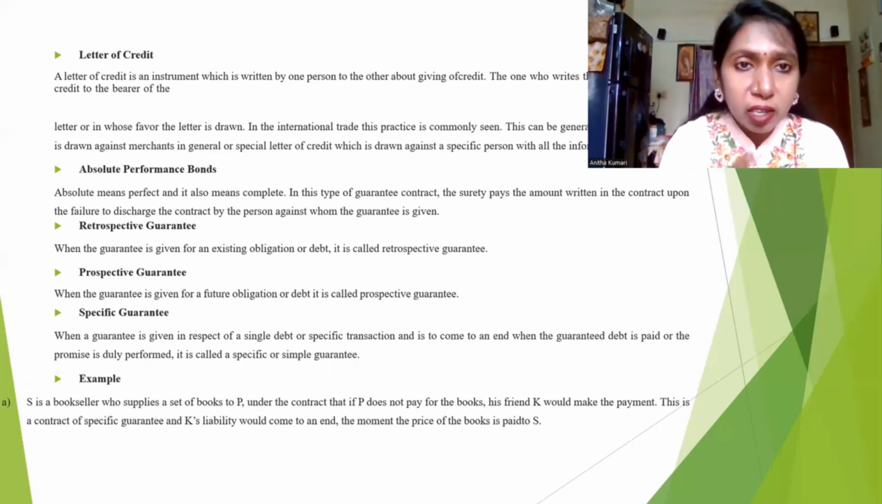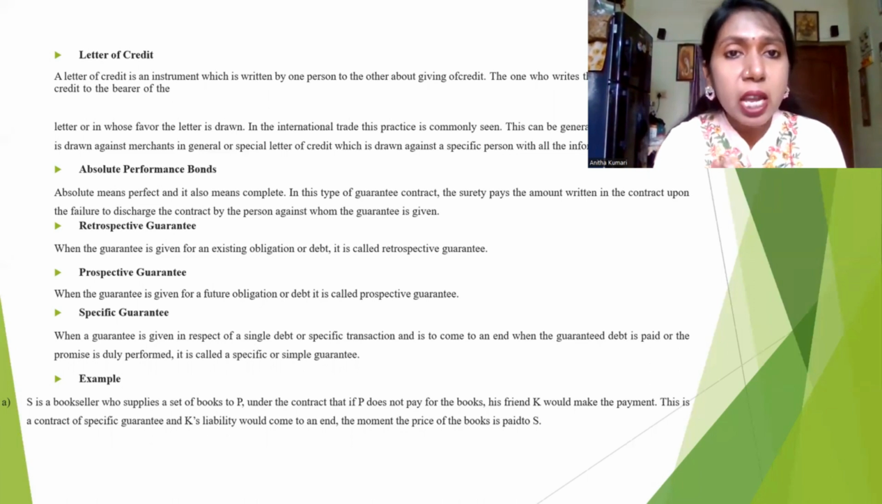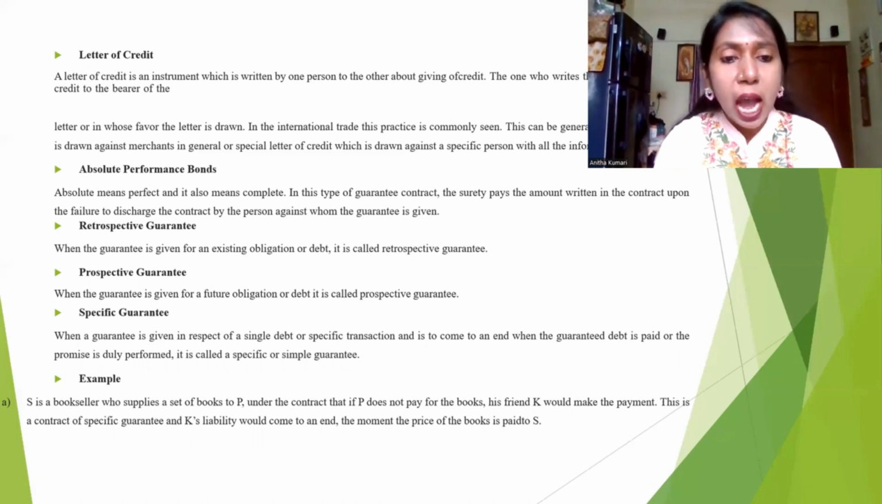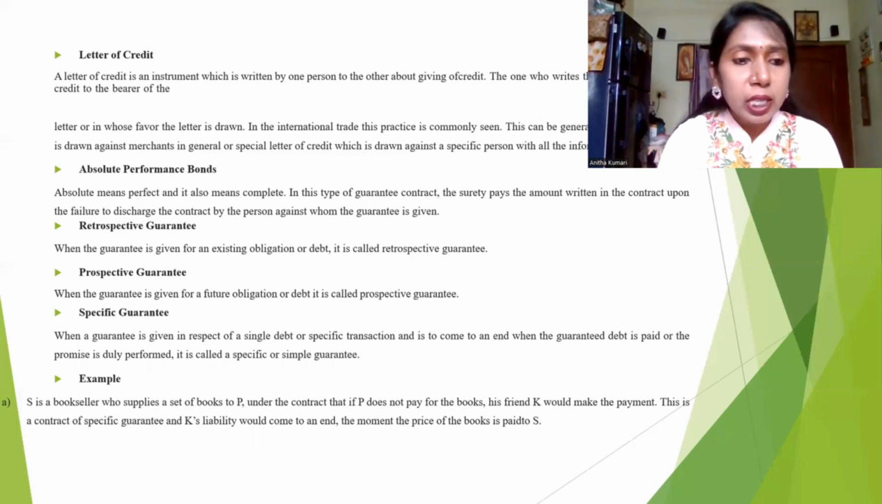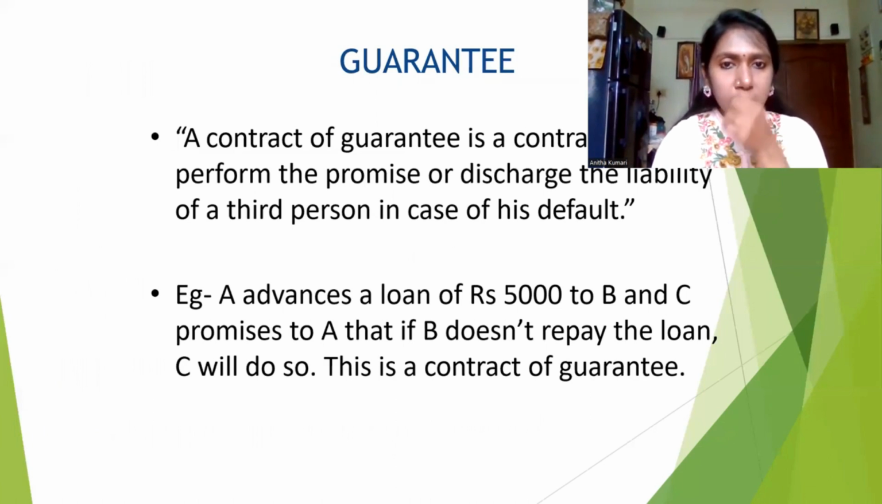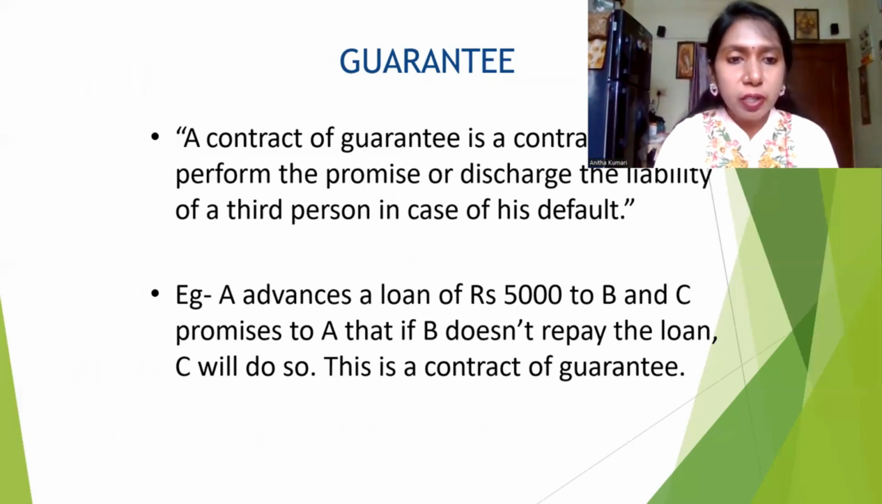For a specific transaction, if you are asking the other party to bring a surety, that is called a specific guarantee. A is a bookseller who supplies a set of books to P under the contract that if P does not pay for the books, his friend K would make the payment. This is a contract of specific guarantee, and K's liability comes to an end the moment the price of the books is paid to A. That's all. So the contract of guarantee, we have already seen the meaning of this.